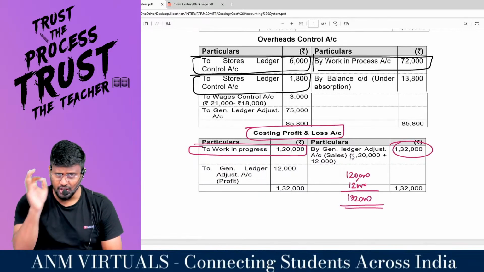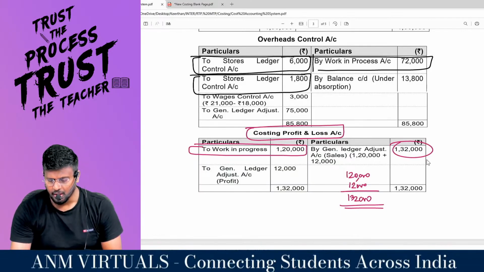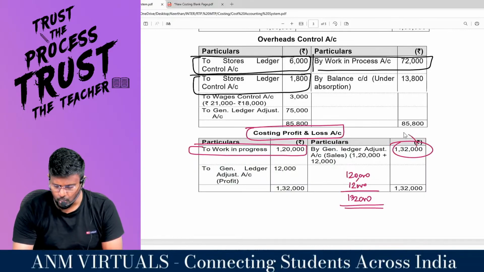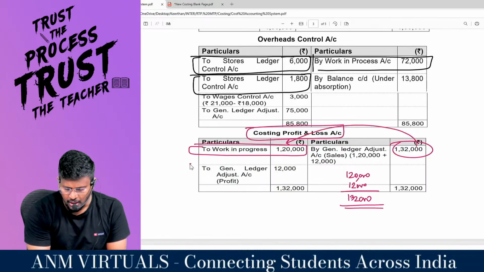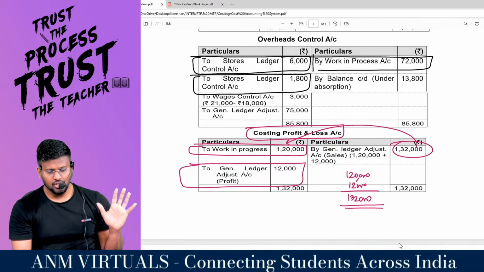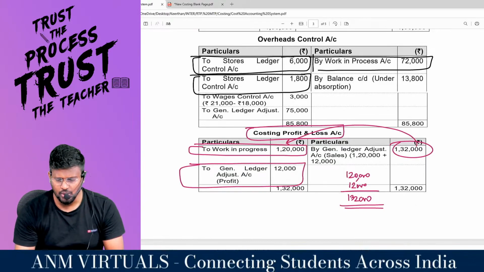That's why in the costing P&L account, the credit side is by general ledger adjustment account 1,32,000. Getting it? So 1,32,000 less 1,20,000 gives 12,000, which is the profit. The 1,32,000 is 10% profit over the 1,20,000.